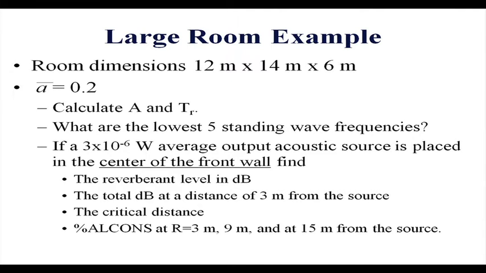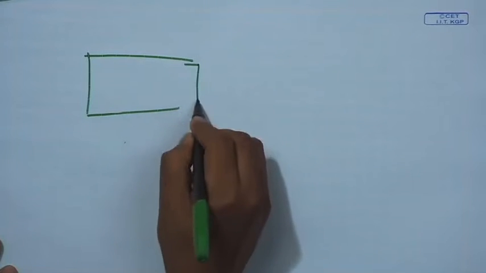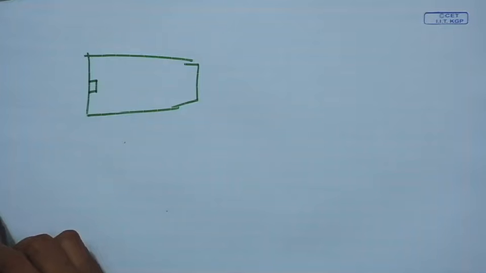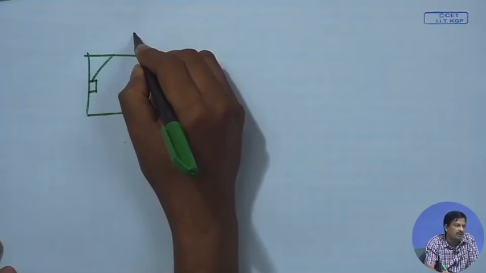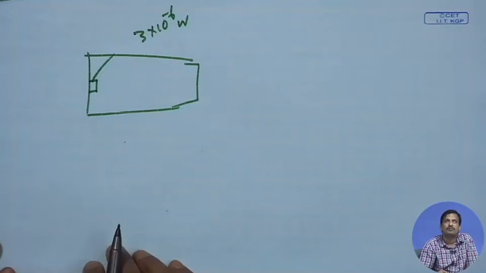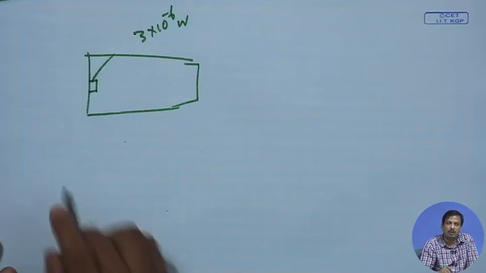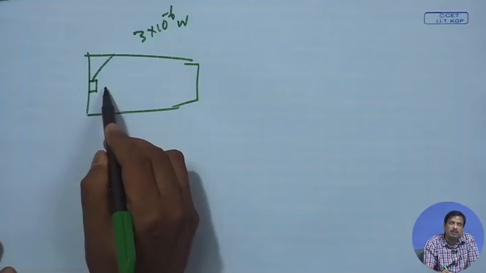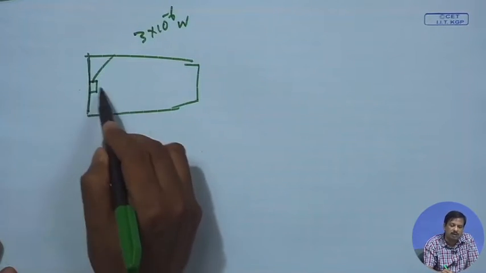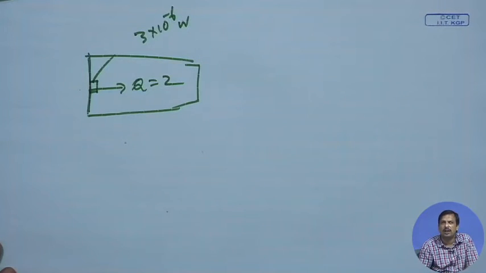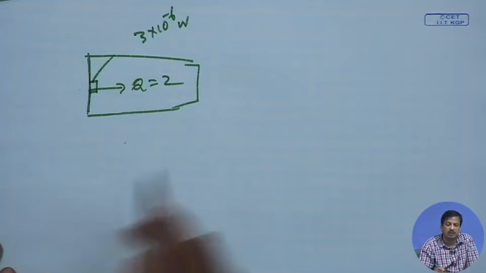So, this is the room, and I place a loudspeaker at the center of the front wall, whose wattage is 3 into 10 to the power minus 6 watt. Now, if it is placed there, what is the directivity of the loudspeaker? It is placed on a single wall, so Q is nothing but 2.